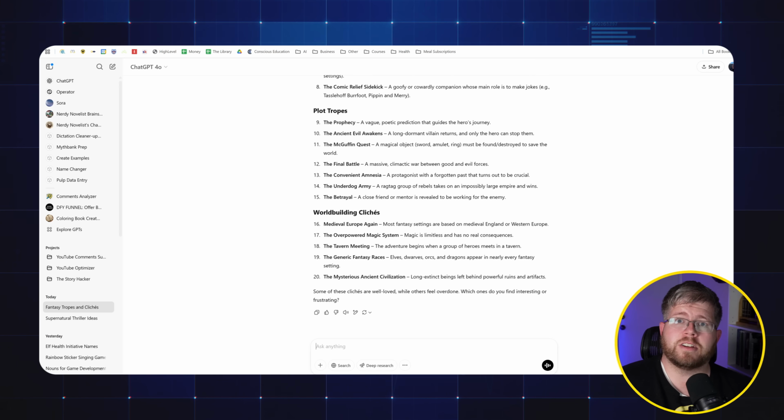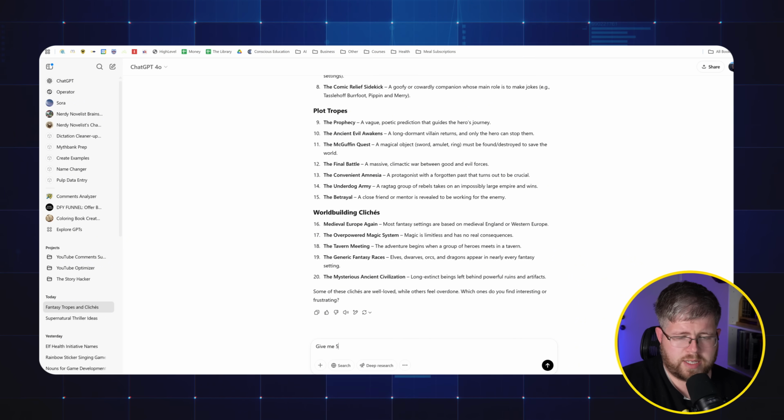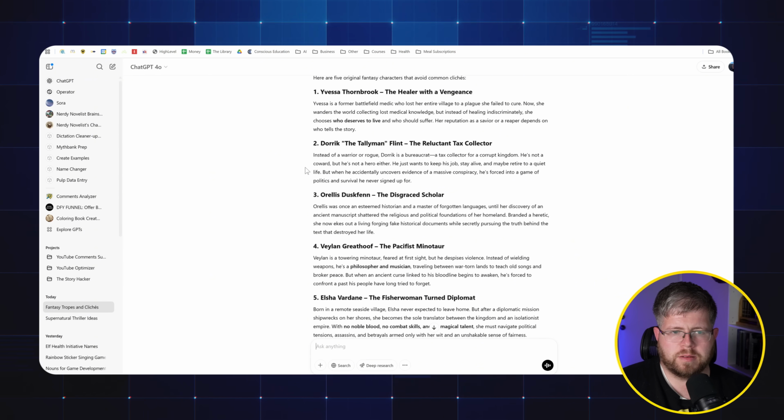So instead, our second part of the prompt here is going to be, let's start by coming up with some characters. Give me, we'll say 5 characters for a fantasy novel. Make sure they do not conform to any of the above listed cliches. And here we go. We got a whole bunch of characters here.